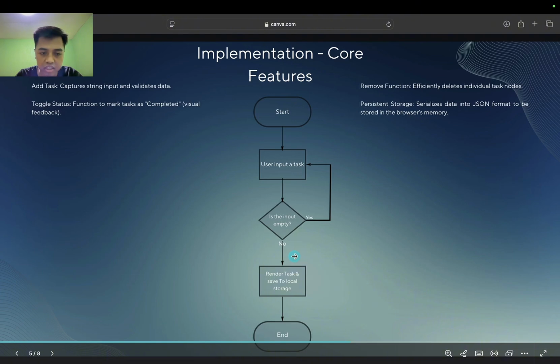It will render the task onto your screen immediately, and most importantly, save it to the local storage. This logic ensures that the application is efficient and user friendly.